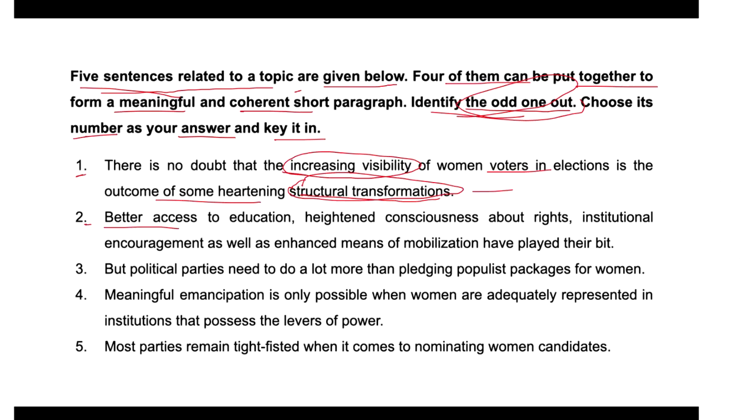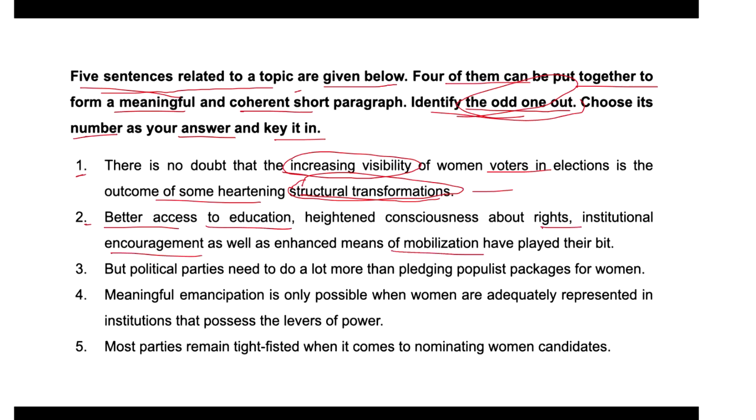Now, this sentence continues the discussion by listing factors contributing to the increased visibility of women voters, focusing on education, their rights, institutional encouragement, as well as enhanced means of mobilization, right? So institutional support and mobilization.